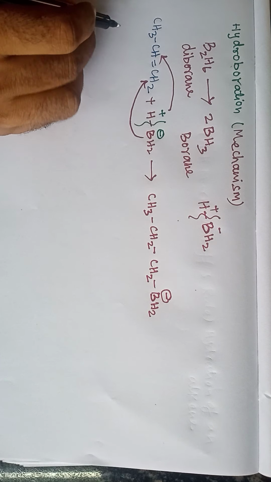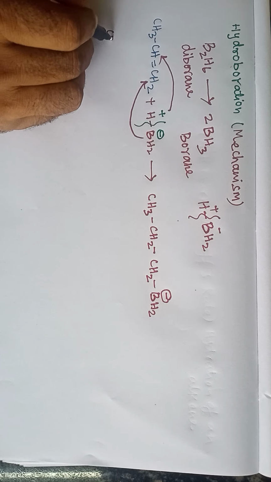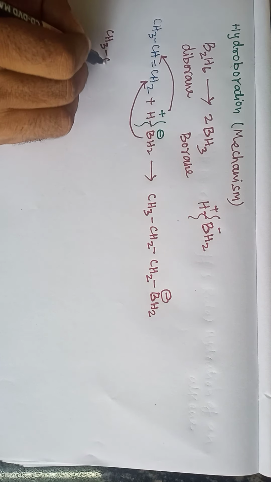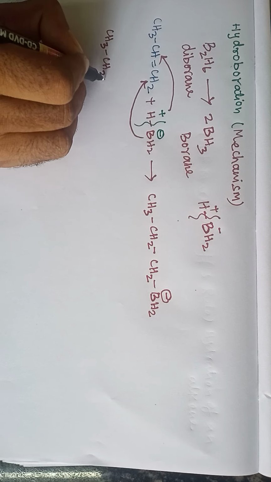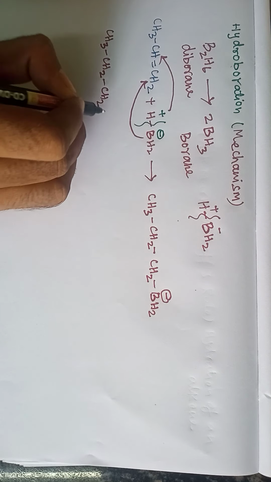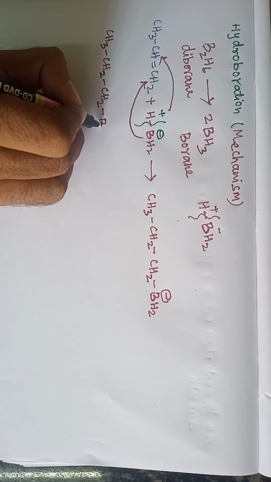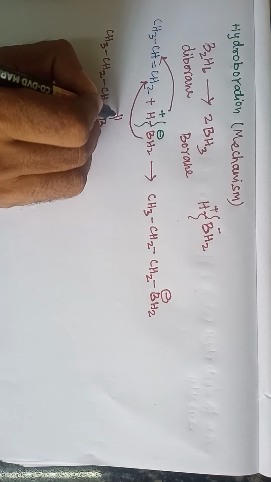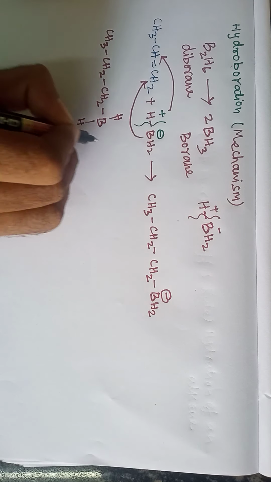So here I am writing CH3 CH2 CH2 B, with one H.